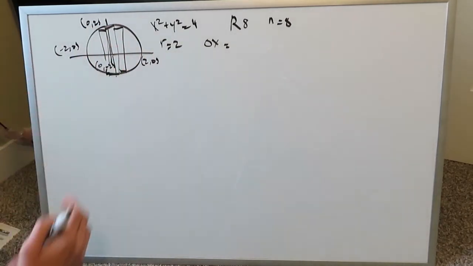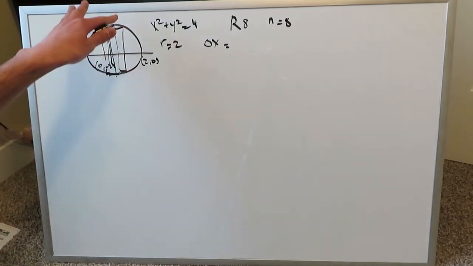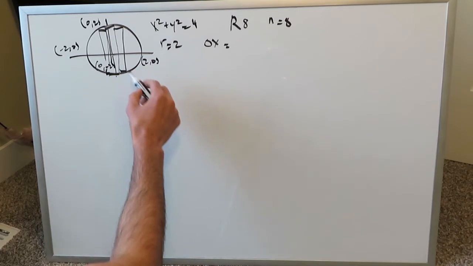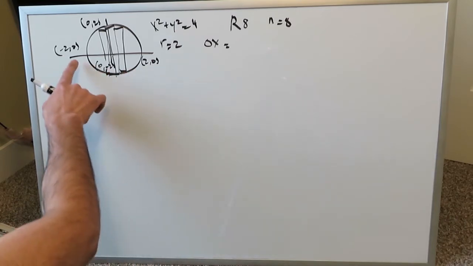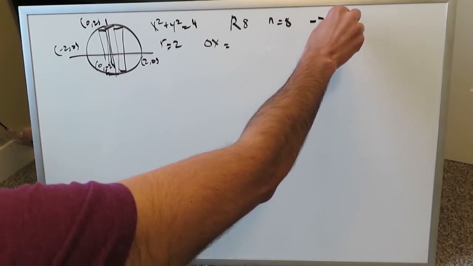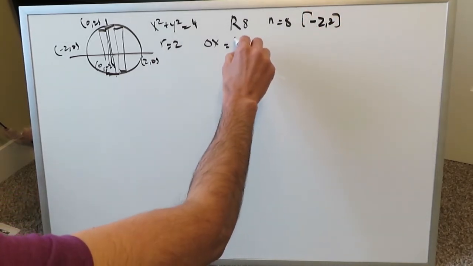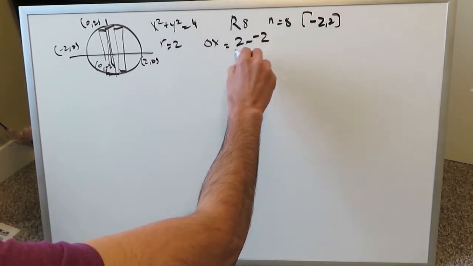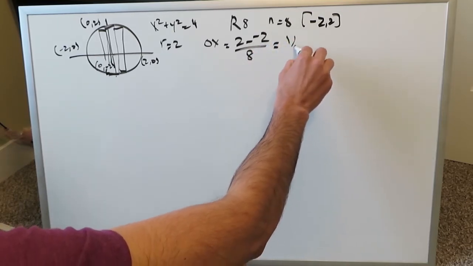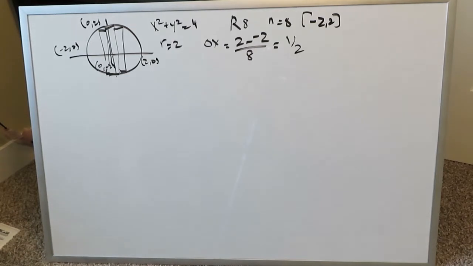I won't cluster this up with rectangles, but imagine we have 8 Riemann rectangles in here. The delta x would be b minus a, and we know what our interval will be. It'll be from minus 2 to 2, so it's b minus a, the large number minus the smaller number, over n. So you'll have 4 over 8, which is 1 over 2, so 0.5.